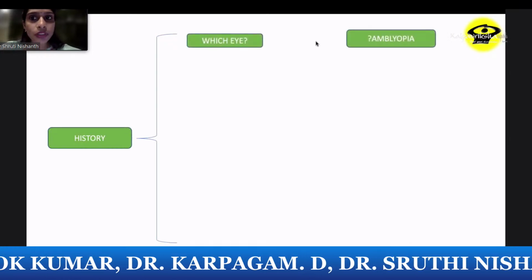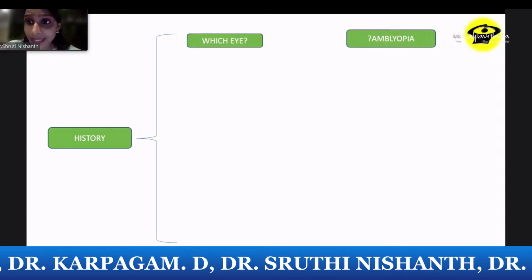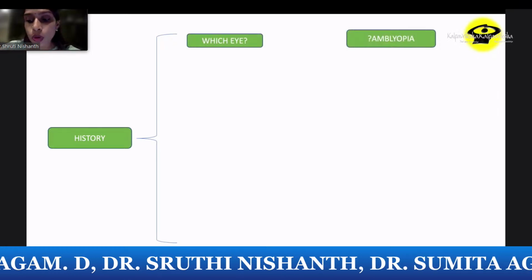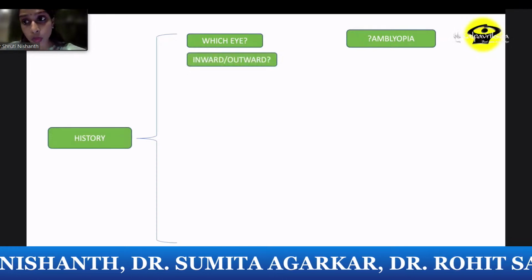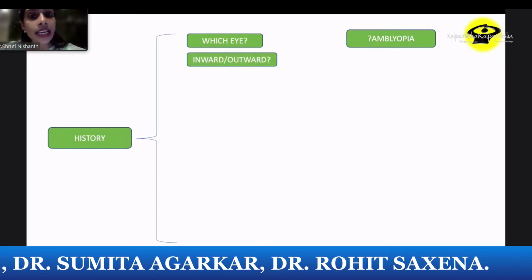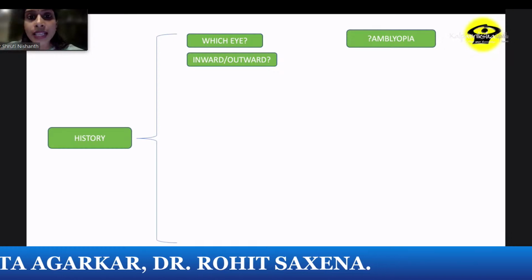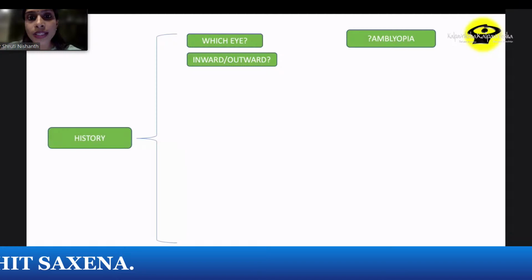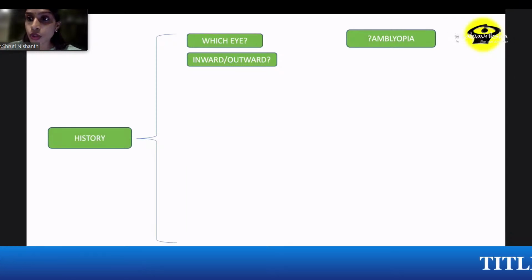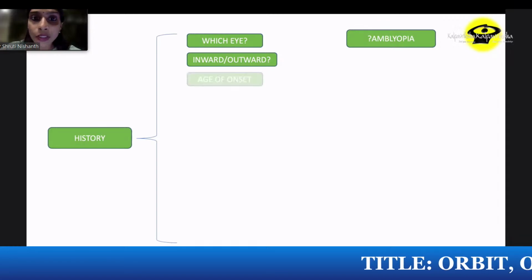So in history, we should first ask which is the eye that is squinting, because that gives us a clue as to possible visual deprivation in that eye. The second is whether it is an inward or an outward type of squint. Why again? Because some squints happen at certain ages. Infantile esotropias are more common in the infantile age group, whereas intermittent exotropias are common in the slightly older age group.